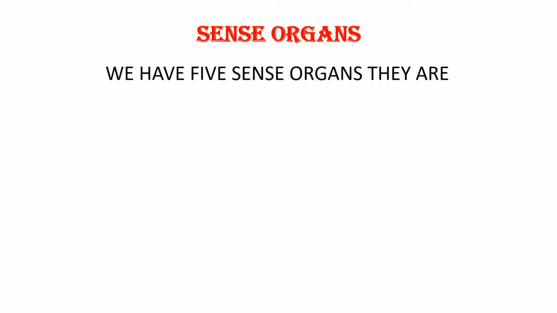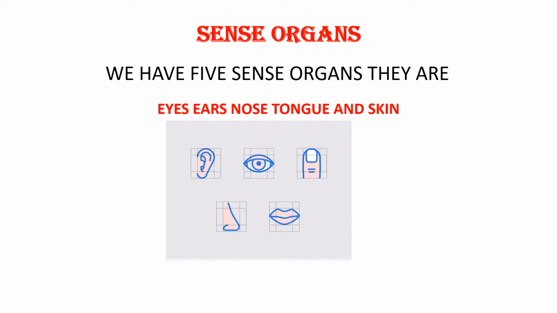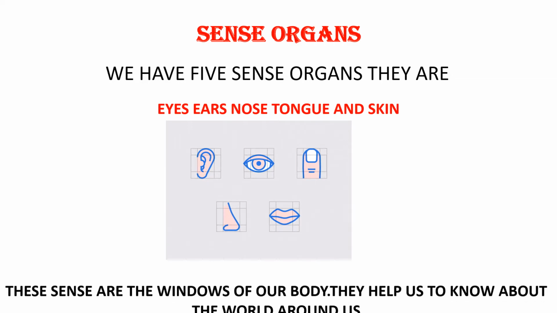Next, see, in second class you have learnt our body is made up of 3 types of organs: external organs, internal organs and sense organs. What are sense organs? Let us see. You have already learnt about sense organs, that we have 5 types of sense organs: eyes, ears, nose, tongue and skin. These are our 5 sense organs.